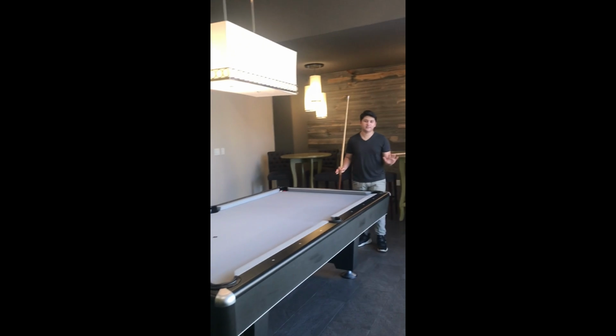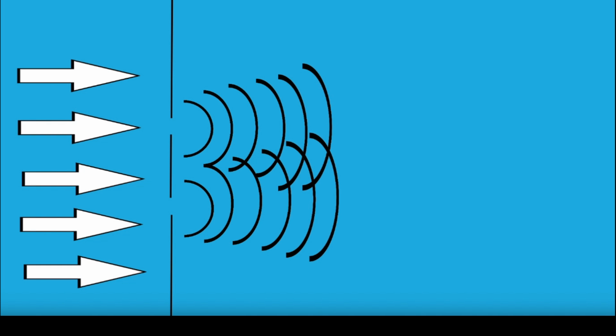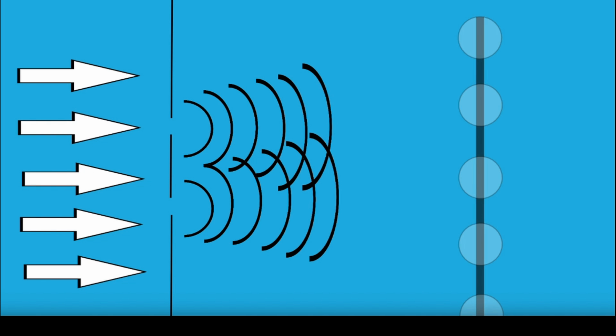One of the most famous experiments in physics is the Young double-slit experiment, which is where a coherent light beam was passed through two slits that were close to each other. As you can see, the light creates waves, and there are specific spots where the light is either brighter or darker. And the brighter spots are indicated by the large white circles, and the darker spots are indicated by the black lines between the circles. Now this makes sense as light is a wave, and it became a wave after being passed through the slits.